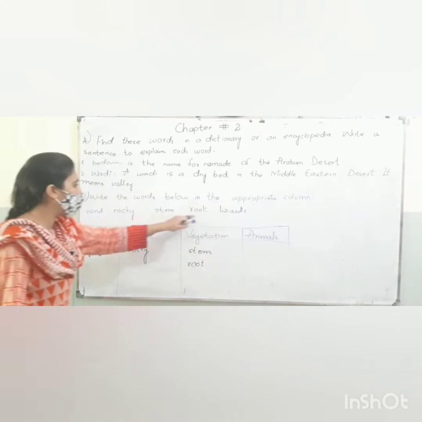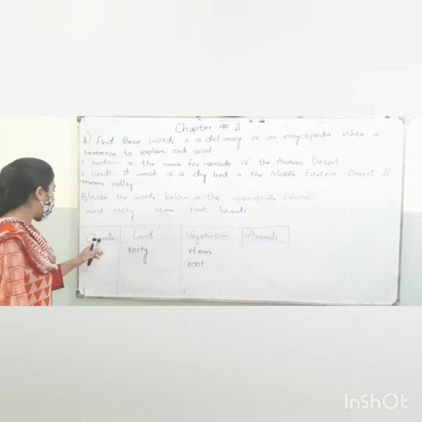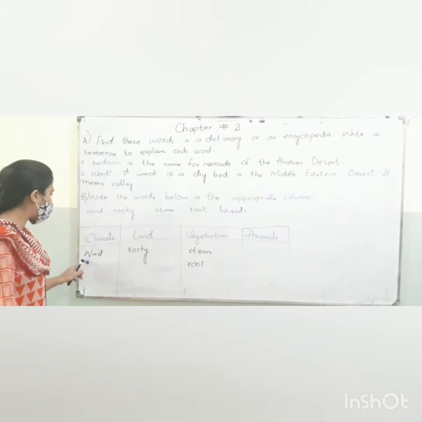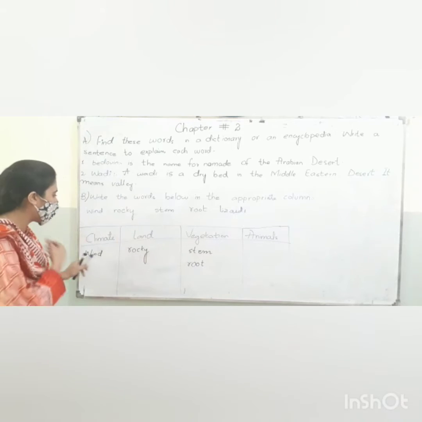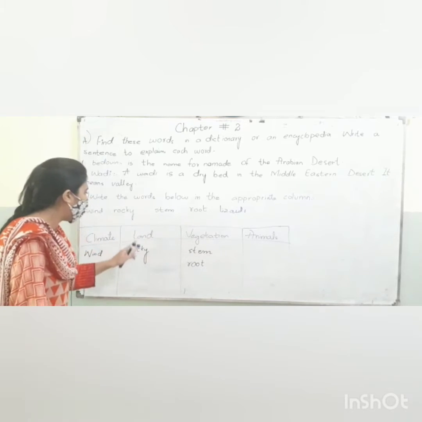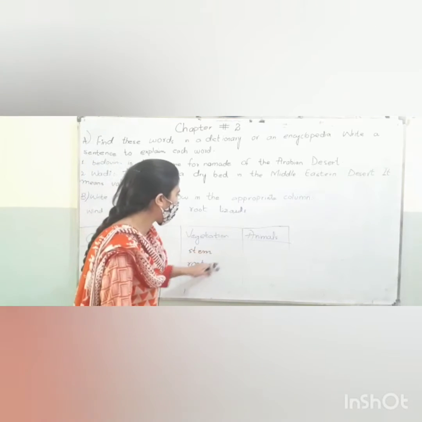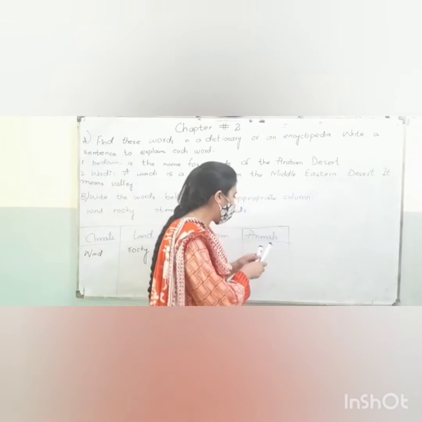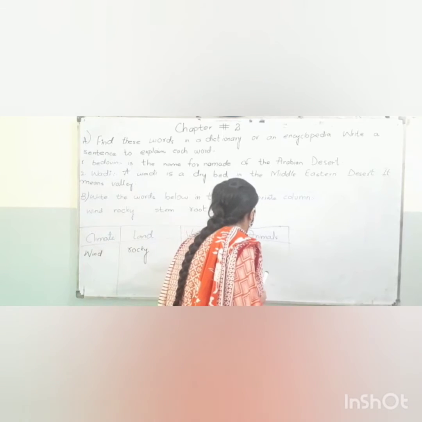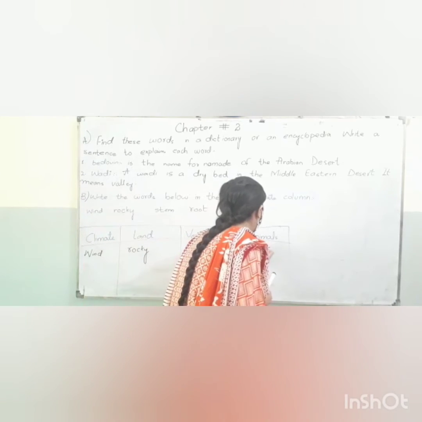The second exercise is: write the words below in the appropriate column. Find rocky, stem, root, lizards. In the climate column, vine will go. Rocky will go in the land column. Vegetation, stem and root will go in the vegetation column, and in the animal column, lizard will go.